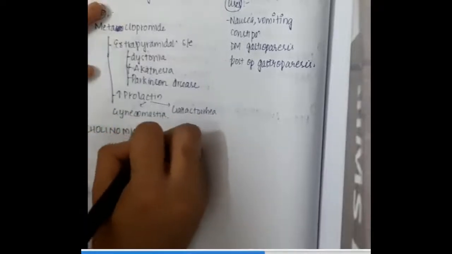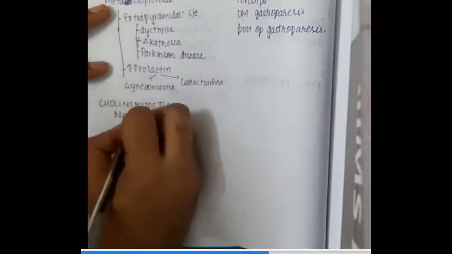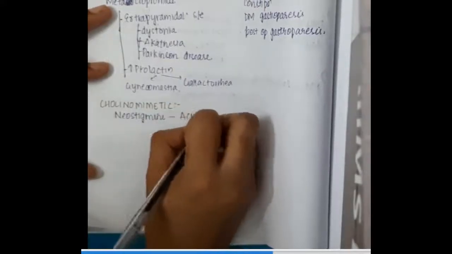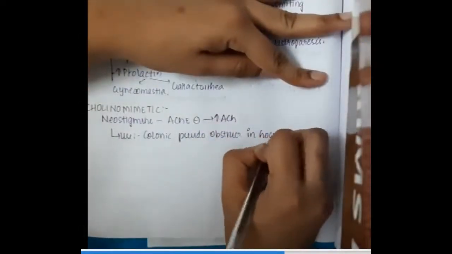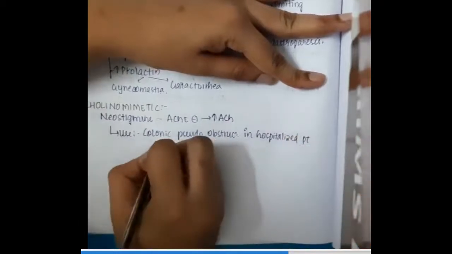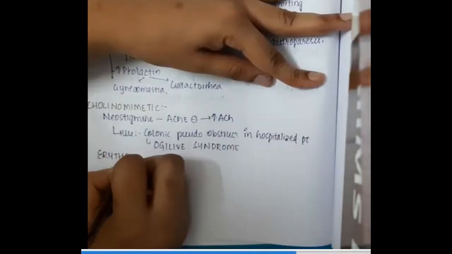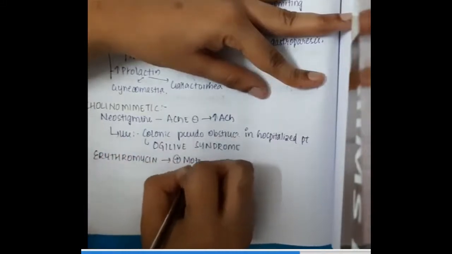Next, if you see the prokinetic agents, first we have the cholinomimetic agent, neostigmine. Neostigmine is an acetylcholinesterase inhibitor which increases acetylcholine. Neostigmine is used in colonic pseudo-obstruction in hospitalized patients, and thus it can be used in Ogilvie syndrome, whereas erythromycin will activate motilin receptors and thus it increases motility. Erythromycin can be used off label in diabetic gastroparesis.